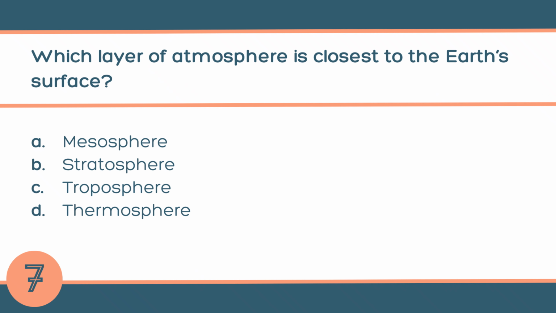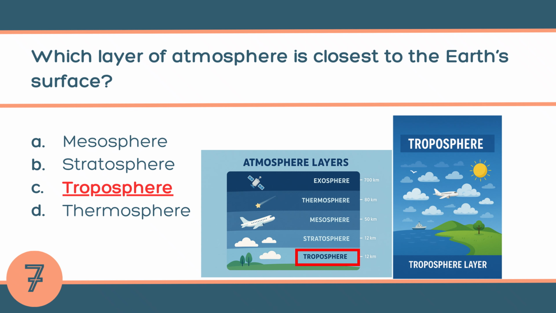Question number 7. Which layer of atmosphere is closest to the Earth's surface? A. Mesosphere, B. Stratosphere, C. Troposphere, or D. Thermosphere? The answer is C. Troposphere. It extends up to about 8 to 18 km from the Earth's surface, and it is where weather changes, clouds, rain, storms occur.